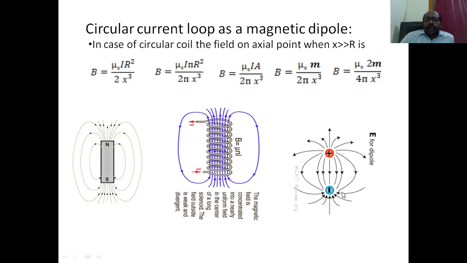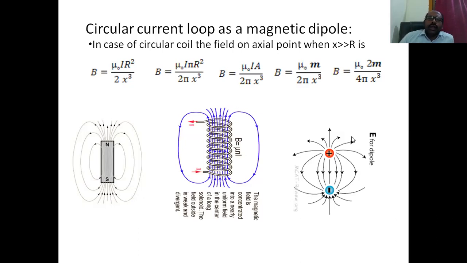In the case of the electric dipole, we have studied the expressions for the electric field at an axial point of the dipole and at an equatorial point of the dipole. We have seen the two cases and derived the electric field strength.